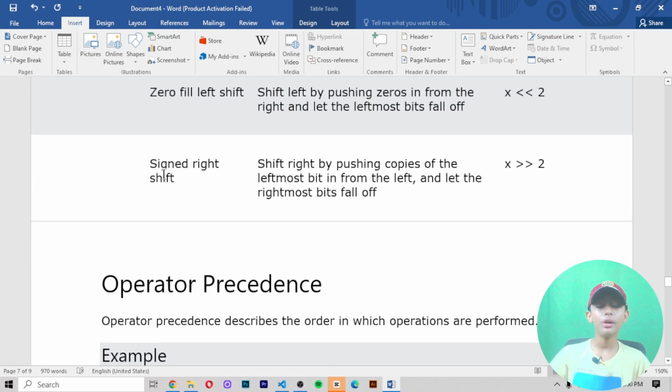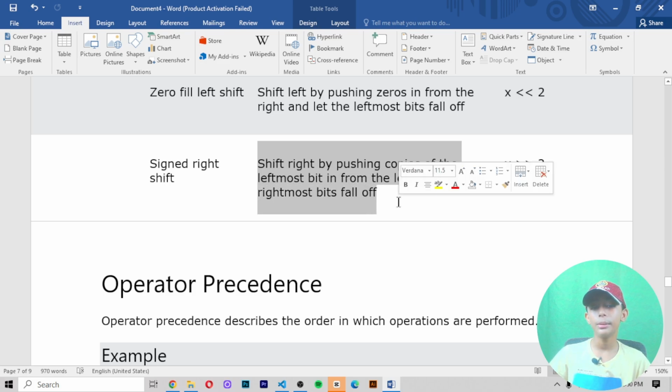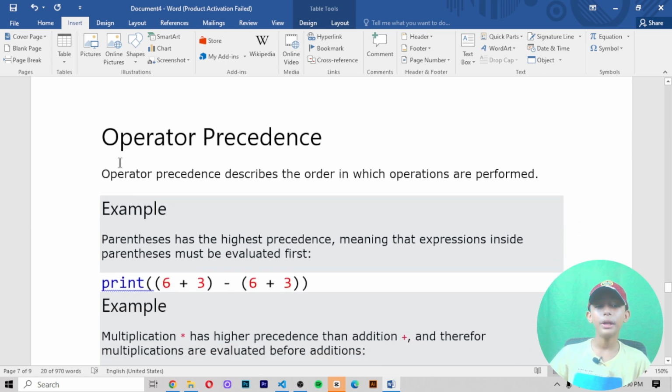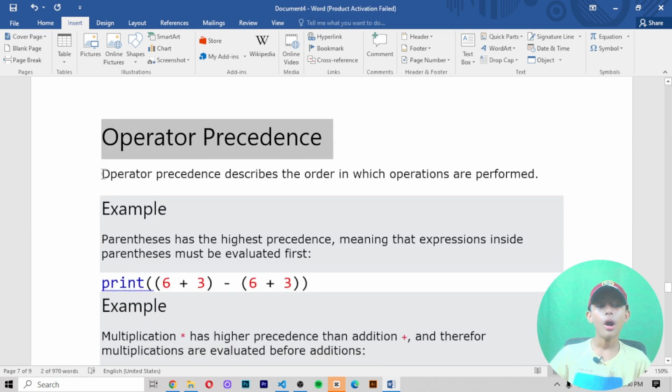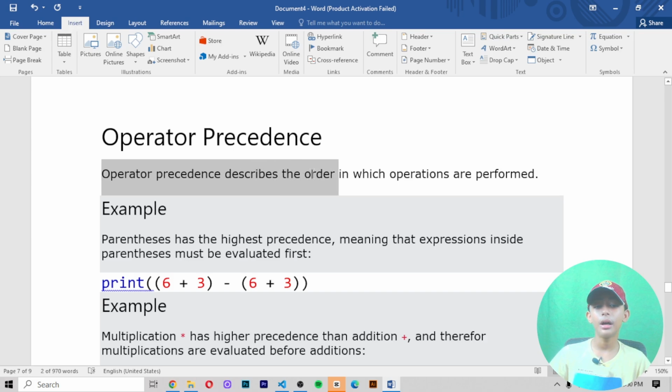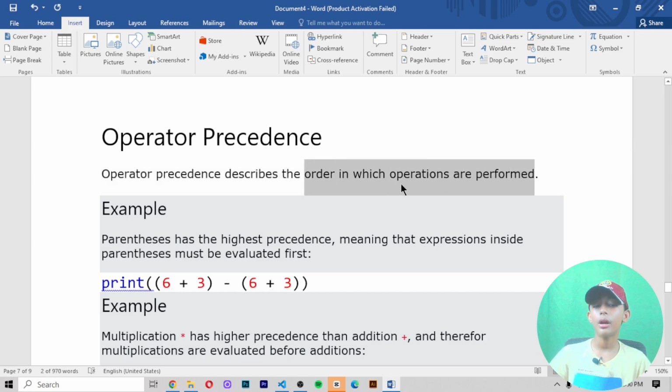One more is signed right shift. What can it do? It shifts right by pushing copies of the leftmost bit in from the left, and lets the rightmost bits fall off. Operator precedence: what is it? Operator precedence describes the order in which operations are performed.